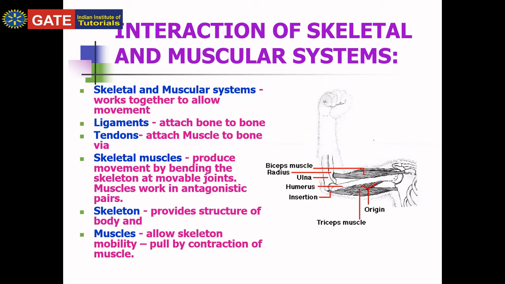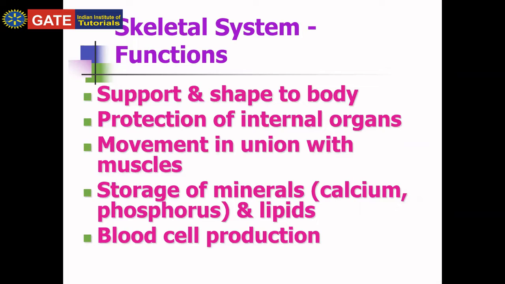The functions performed by the skeletal system are support. It provides shape. It provides protection to the internal organs. It helps in movement with the help of tendons and muscles. It helps in the storage of minerals like calcium and phosphorus, and lipids, as we already explained in the previous classes. We can store fat as a storage material in adipose tissue. Adipose tissue is a part of connective tissue.